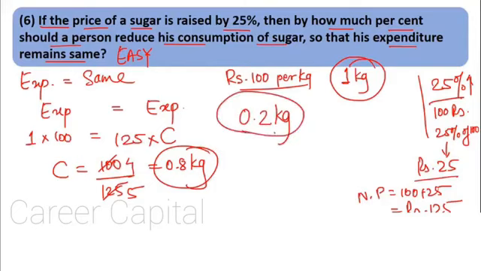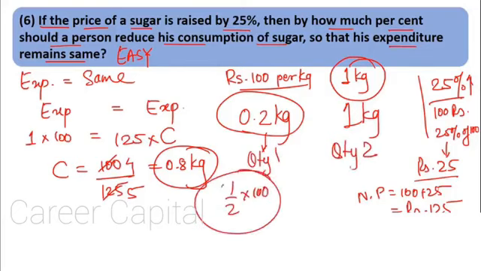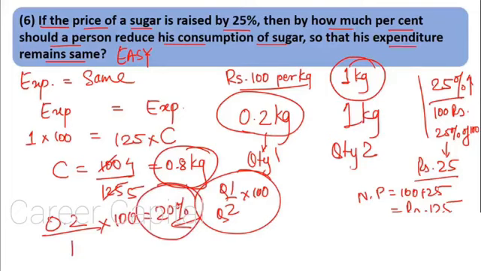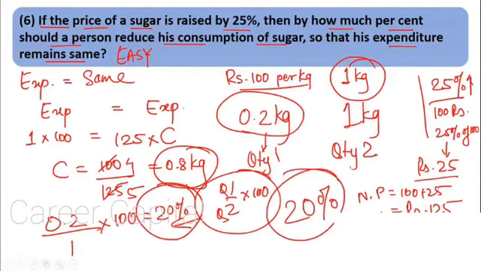Now this 0.2 kg is how much percent of 1 kg? Because we want how much percent the person should reduce, right? Here the person reduces by an absolute value of 0.2 kg, but we want it in the format of percentage, that is the percentage of quantity 1 to that of quantity 2. We have seen quantity 1 by quantity 2 into 100. So what would be the answer? 0.2 divided by 1 into 100, that would be 20%. So if the price increases by 25%, to keep the expenditure same, the consumption of sugar should reduce by 20%. Moving to next question.